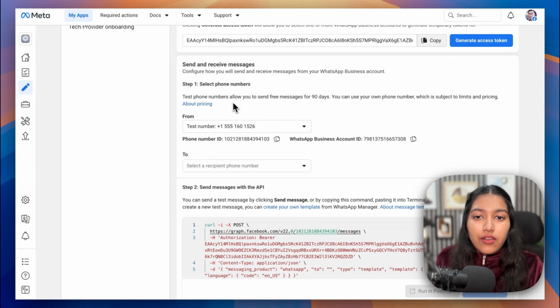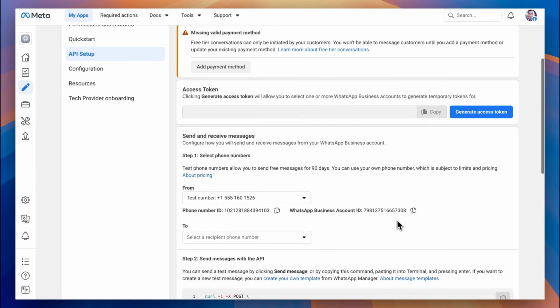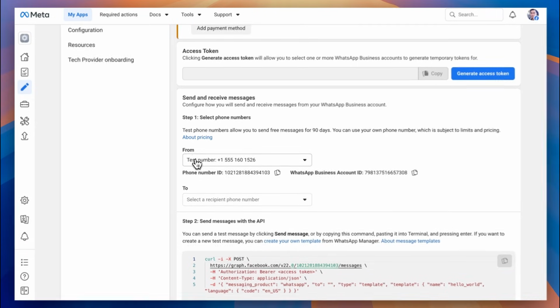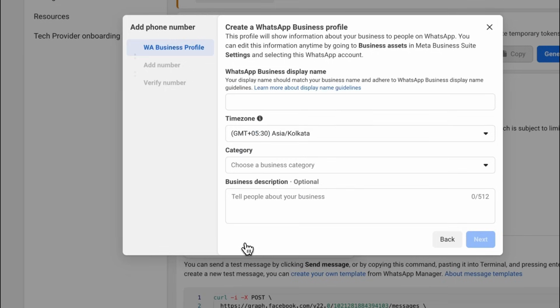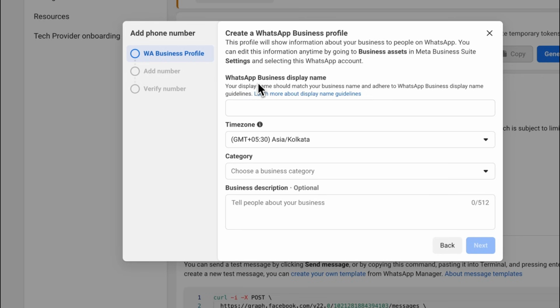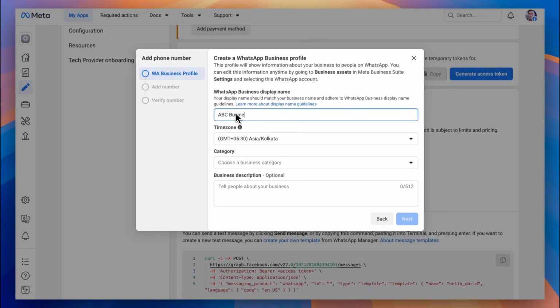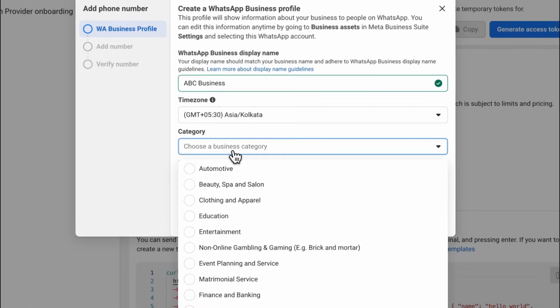Now I have a screen recording of when I added my own phone number to this one, which I'm going to show you just in a moment. So you can follow along if you want to add your own number here. Okay, so now here's how you can connect a new phone number. So under From, just click on Add Phone Number. It's going to ask for your business details. So you can add the display name. Then you can choose the category.